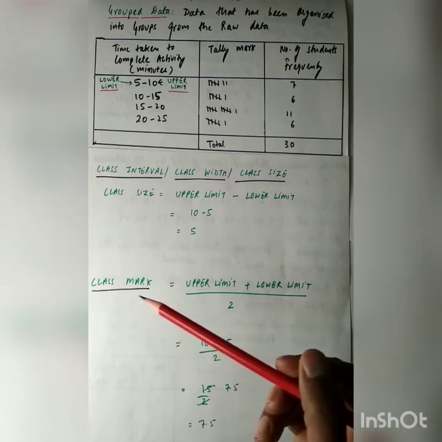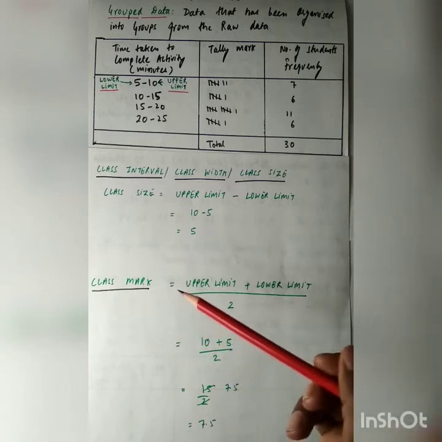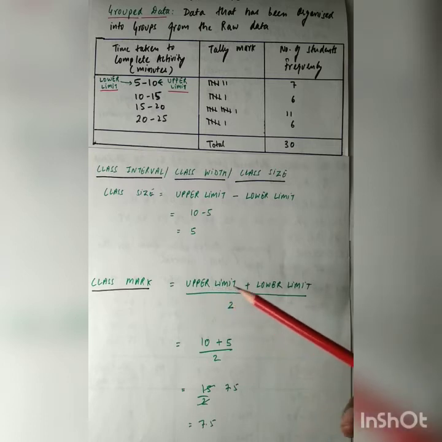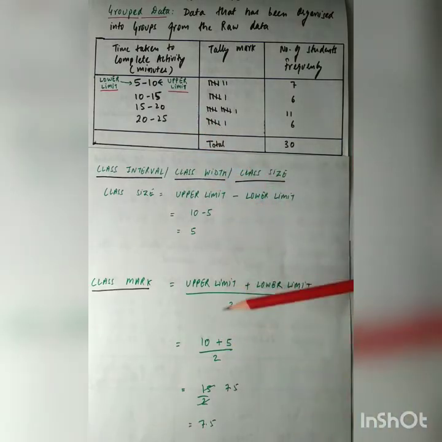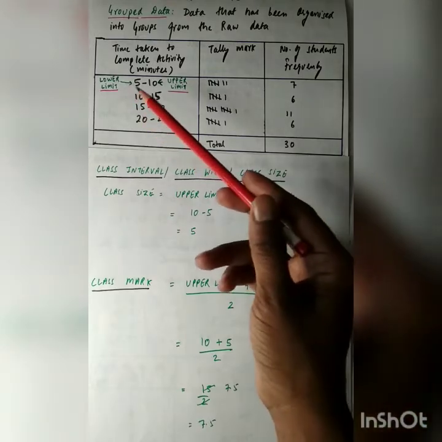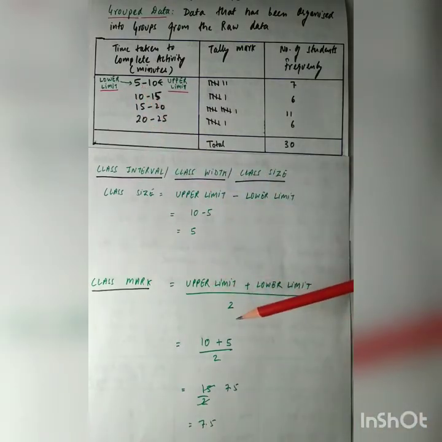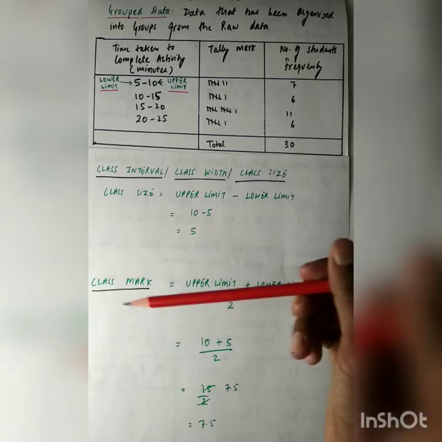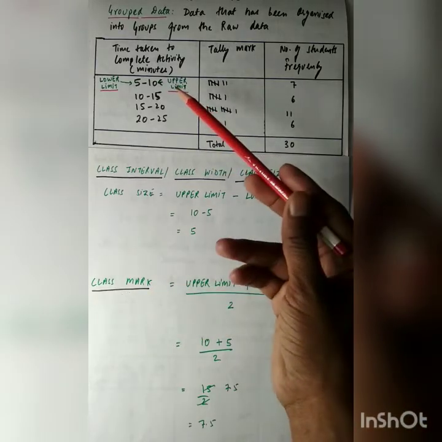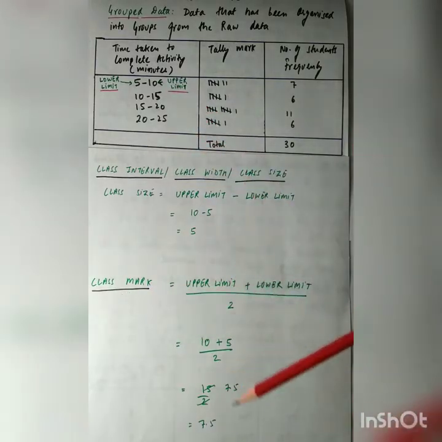Next is class mark. Class mark is given by the formula (upper limit plus lower limit) divided by 2. For example, for the first class, class mark will be upper limit, that is 10, plus lower limit, that is 5, divided by 2. This will be 15 by 2 equals 7.5. Therefore, the class mark for the first class interval will be 7.5.